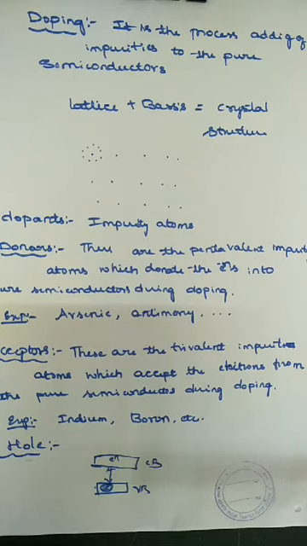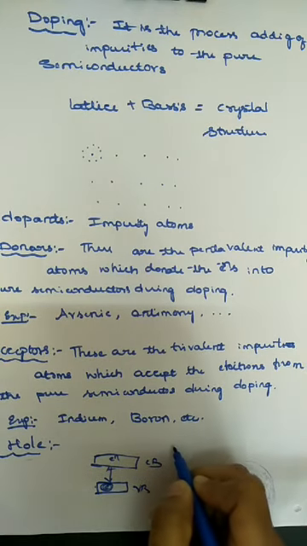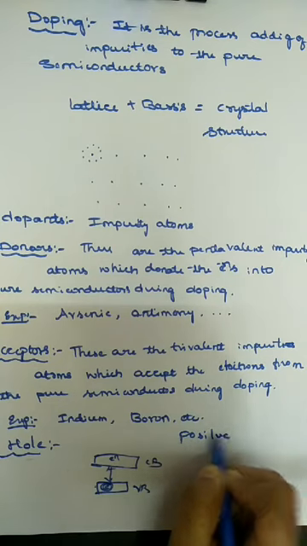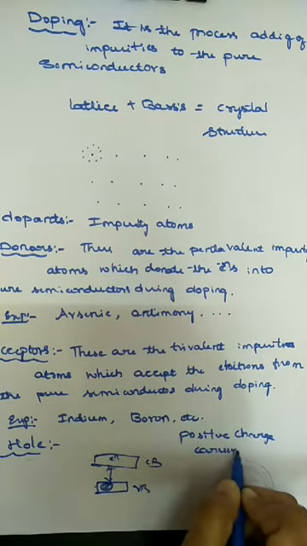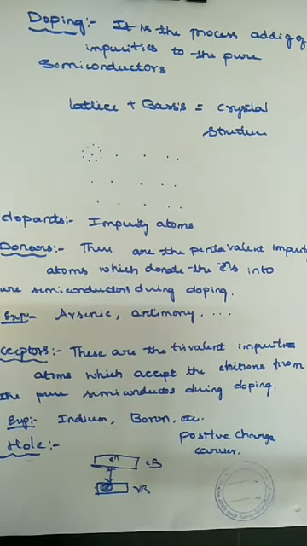Therefore, the hole is considered a positive charge carrier. So in this chapter, the hole is considered a positive charge carrier. The very important point is that the hole is considered a positive charge carrier.